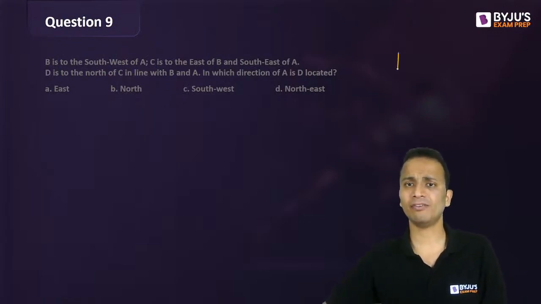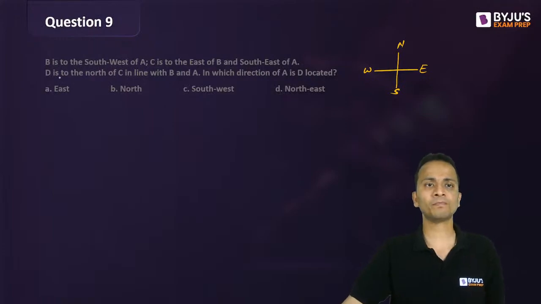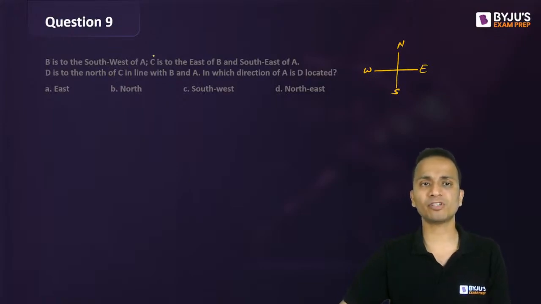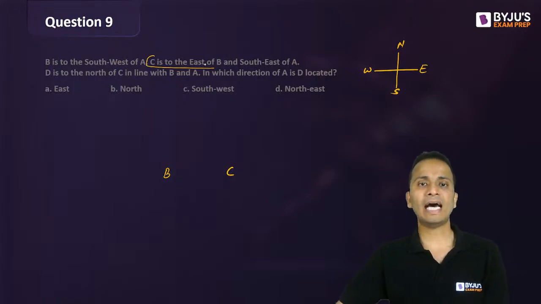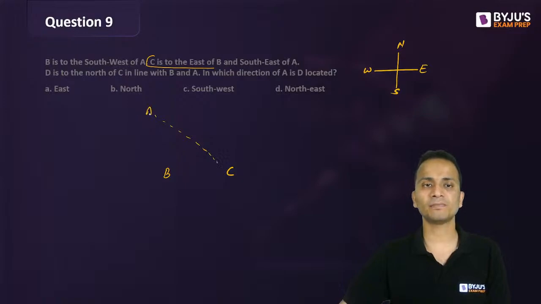Again, I'll first of all mark the four directions: north, south, west, and east. This is a very important step. Now B is to the southwest of A, so wherever A is, B will be in its southwest. But first of all, I'll draw this part. C is to the east of B. And C will be to the southeast of A. So A basically can be anywhere on this line, right?